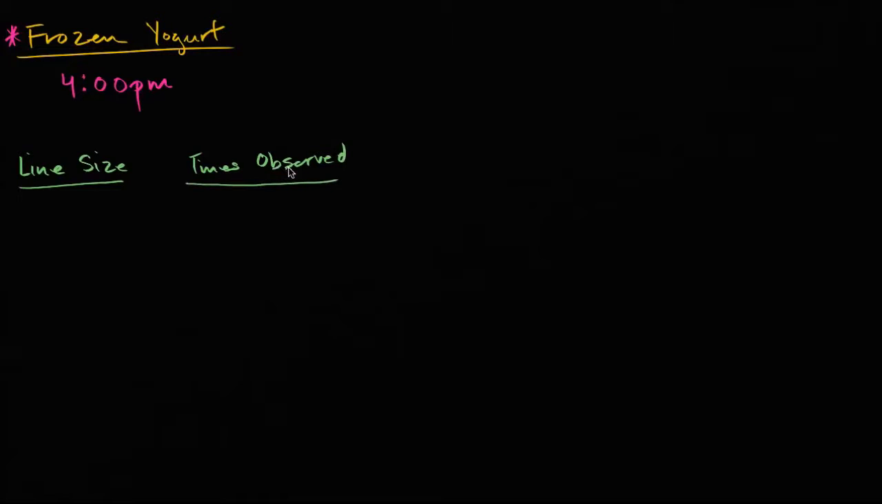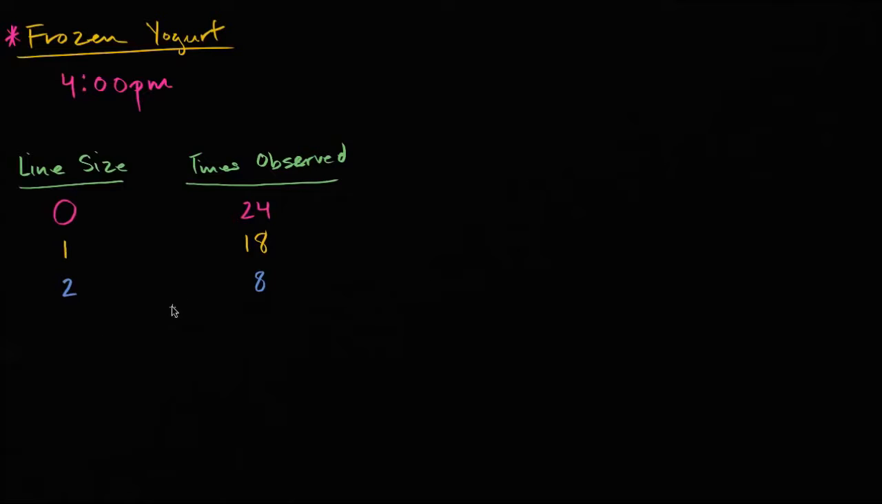My handwriting is messy. All right. Times observed. All right. So let's first think about, okay, so you go and you say, hey, look, I see no people in line exactly, or you see no people in line exactly 24 times. You see one person in line exactly 18 times. And you see two people in line exactly 8 times. And in your 50 visits, you never see more than two people in line. I guess this is a very efficient cashier at this frozen yogurt store.